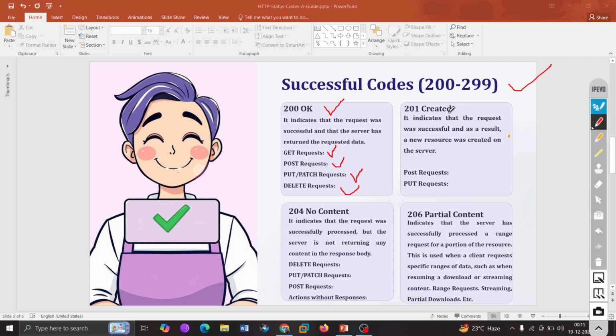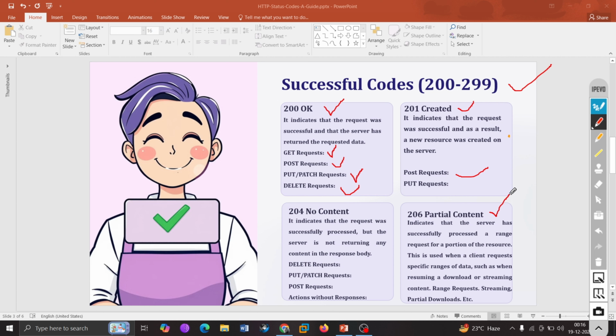Now there's something called 201 Created. It indicates that the request was successful and, as a result, a new resource was created on the server, so we use it with a POST or PUT request. Now there's 204, which is No Content. Basically, it indicates that the request was successfully processed, but the server is not returning any content in the response body. It can be used on DELETE, PUT, PATCH, POST, and actions without any response.